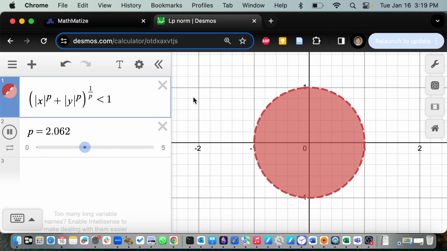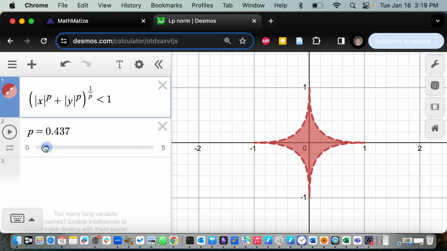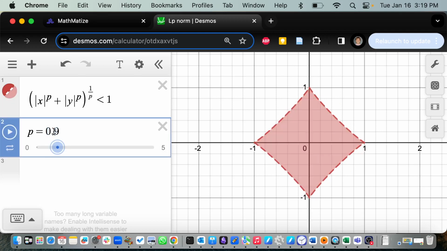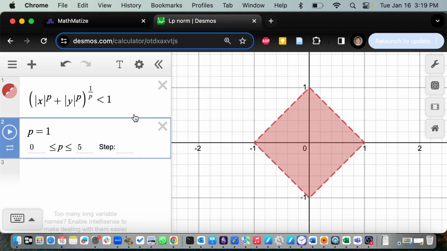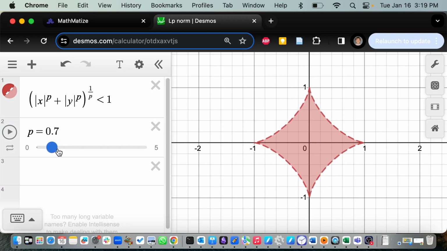Does anyone want to say what they saw, why they chose it? Yeah. It kind of looks like the shape goes from being convex to not as it goes through 1. Yeah, so right when you cross 1, and then you have a nice little diamond. Let's go exactly to 1. So that's a diamond, and the sides are straight lines. And as soon as you cross that, then they kind of bow in a little bit. And that is no longer convex. And no longer convex is actually saying that the triangle inequality is violated.